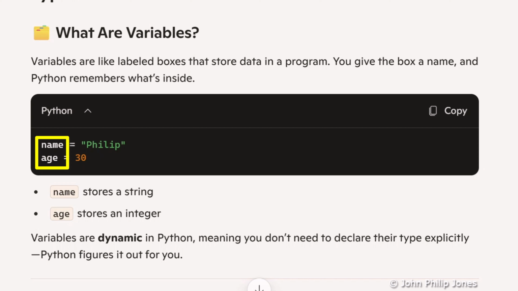It worked it out from what it was being assigned. Now, in other programming languages, you have to say what the type is. But in Python, it's dynamic. It means that name is Philip, and Philip is a string. So name at this point in the program is storing a data type, which is a string. Now, I appreciate we don't know what a data type is quite yet, but we'll carry on looking at what Copilot is producing to see what it tells us about data types.